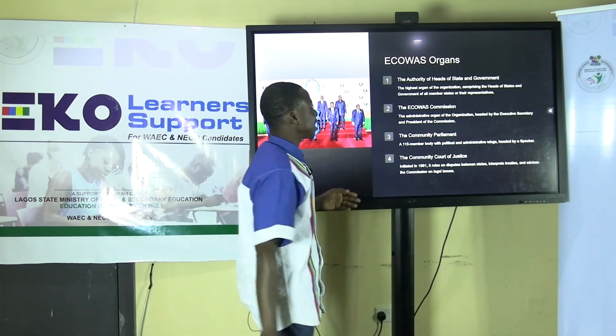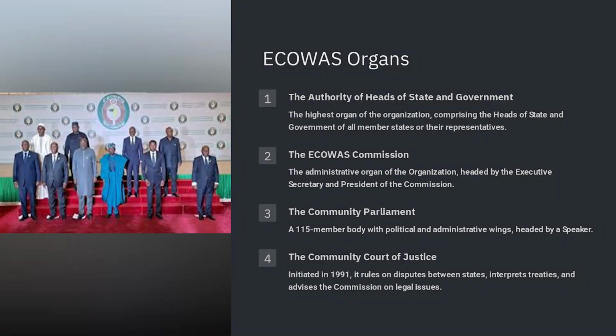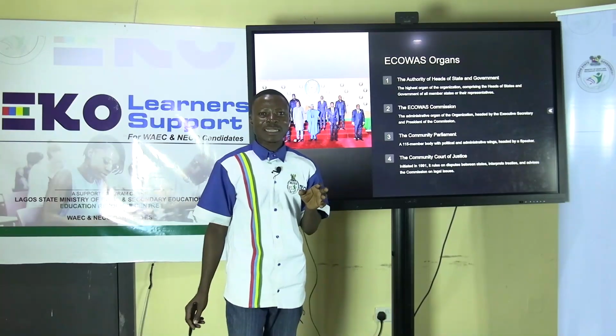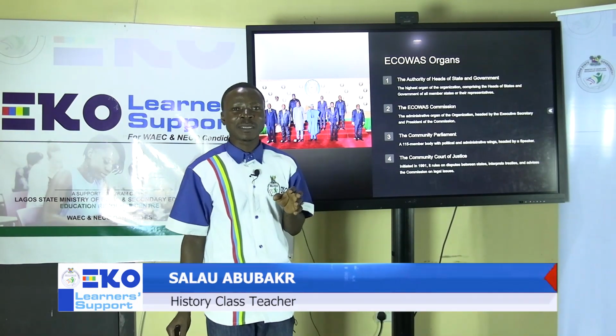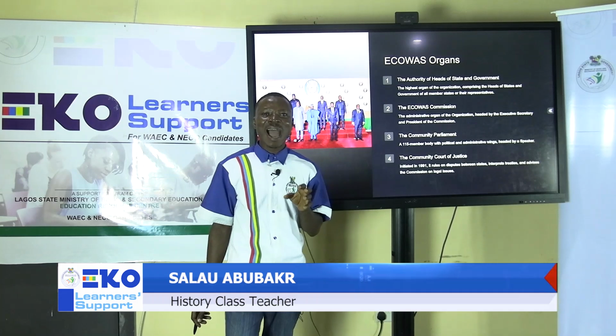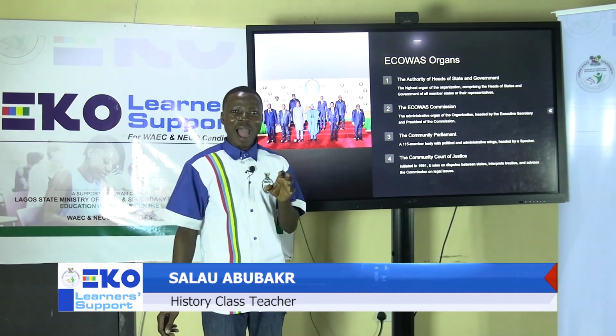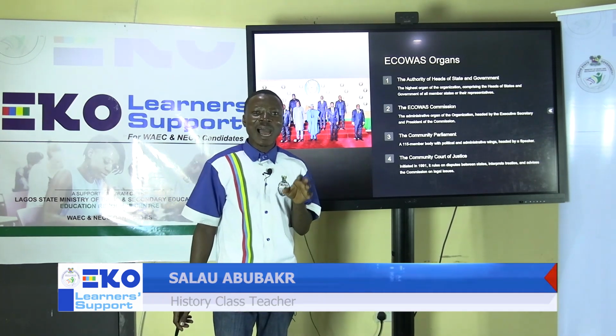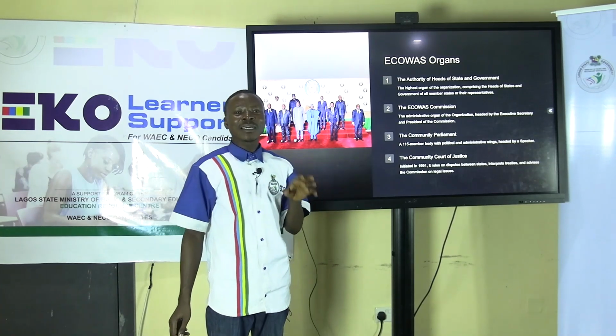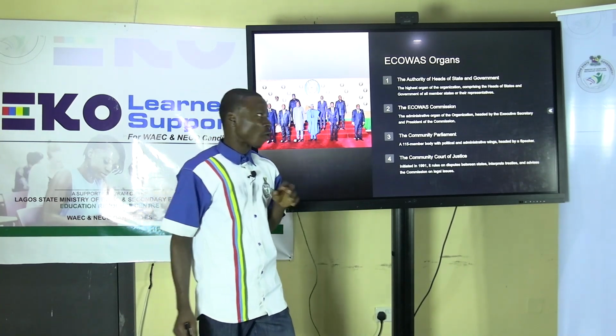Now we'll be looking at the organs of ECOWAS. ECOWAS has 7 major organs and some other specialized departments, but these organs are seen as the major arms and are the ones responsible for carrying out the major functions of ECOWAS.